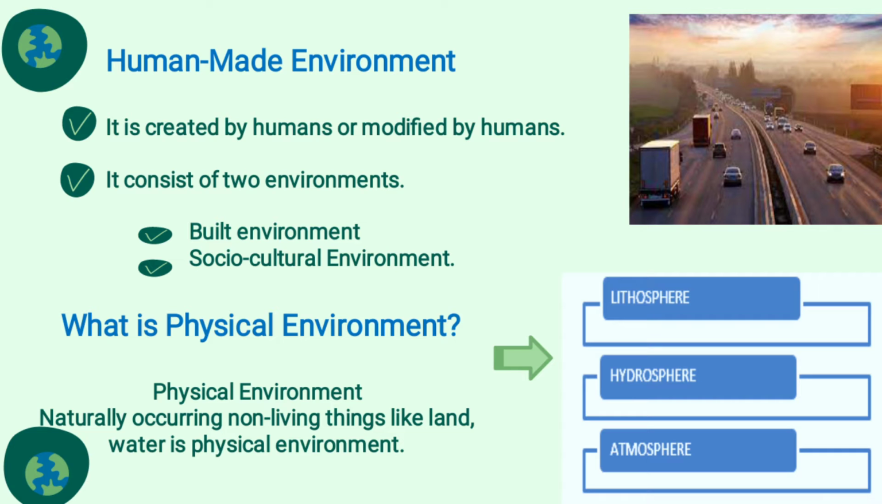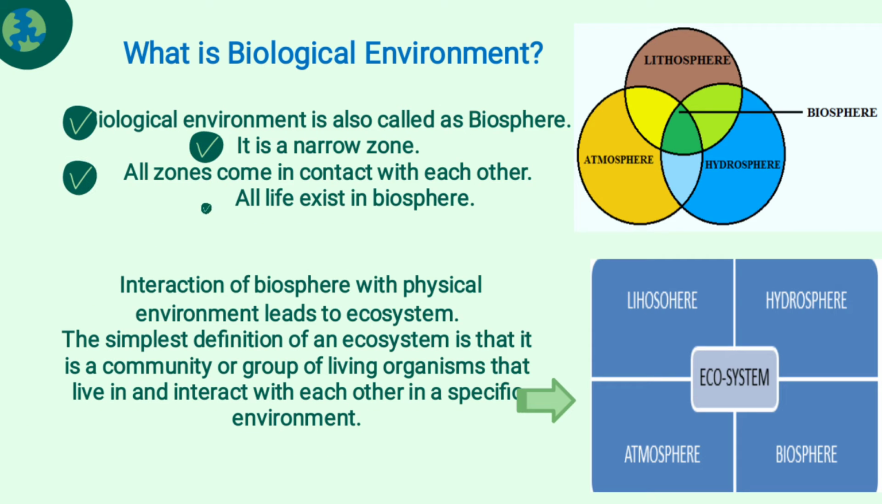Let's see the physical environment. The physical environment is also a natural environment, but the things are non-living things such as land, water. These things are the physical environment. And this is of three types. One is lithosphere, hydrosphere and atmosphere, which means lithosphere stands for the land, hydrosphere stands for the water and atmosphere stands for the air. So the biological environment is also a thing together.